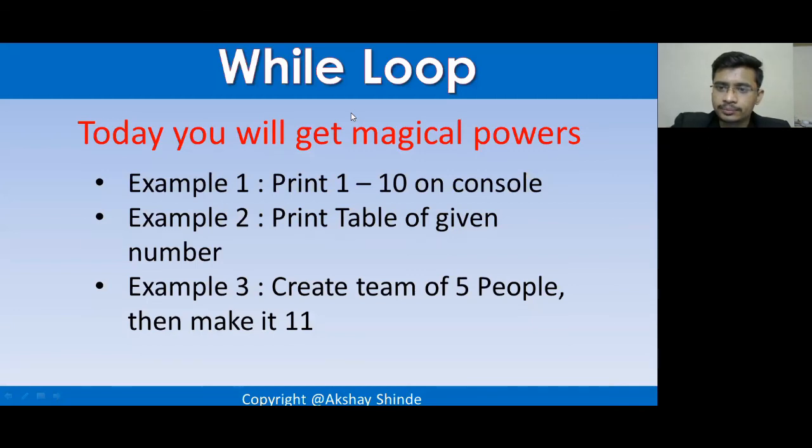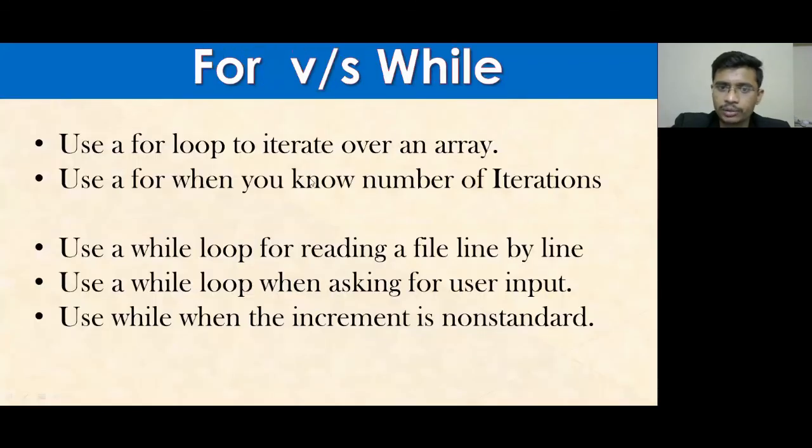Yes, everyone? Perfect, right? This is the thing which you need to know about this. But now what I want you to understand is the difference between both these loops, for and while. Use a for loop to iterate over an array. If you want to iterate one by one, then in that case while will not help you. In a string, if you want every letter of that string, then you have to use a for loop, because it is going to provide you that provision.